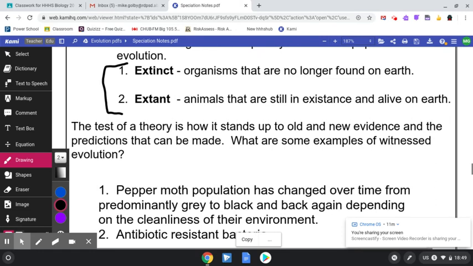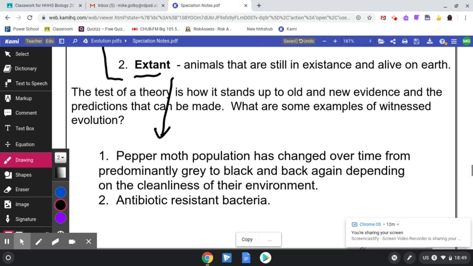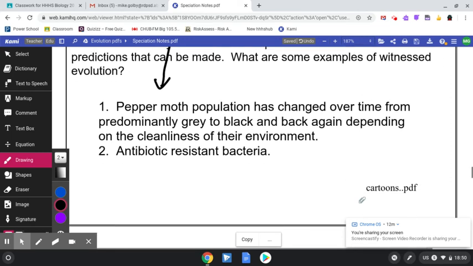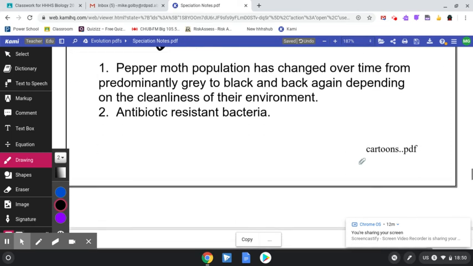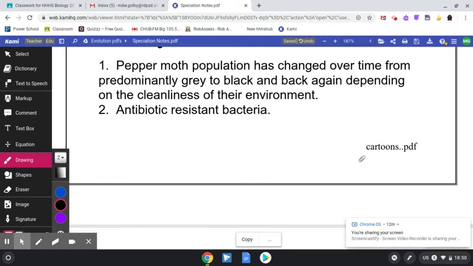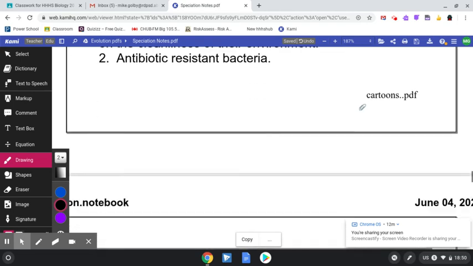An example of extant right here is the peppered moth. I don't know if you remember this from Science 9. The peppered moth changed over time due to heavy, dark, black pollution in the air, and has changed from gray to black, and it is slowly changing back to gray due to the cleanliness of the environment.